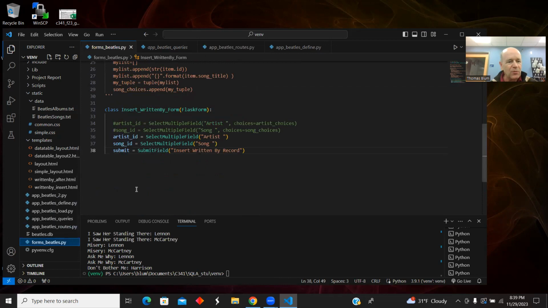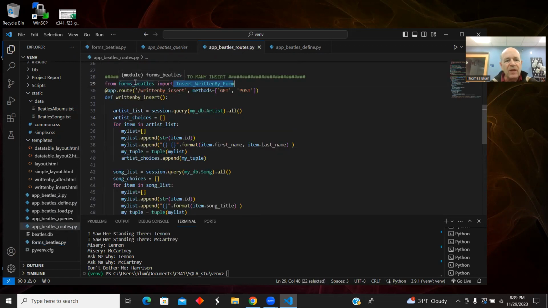Insert written by form. Very long, obnoxious name. Okay, bring that in. So I'm bringing that in, and here's my written by insert route. And then here is that code for querying the artist and looping through and making the tuple. What the user is going to see is the first name, last name, but what's going to be behind the scenes is the ID, which will be useful because that's what's in the bridge table, the ID.